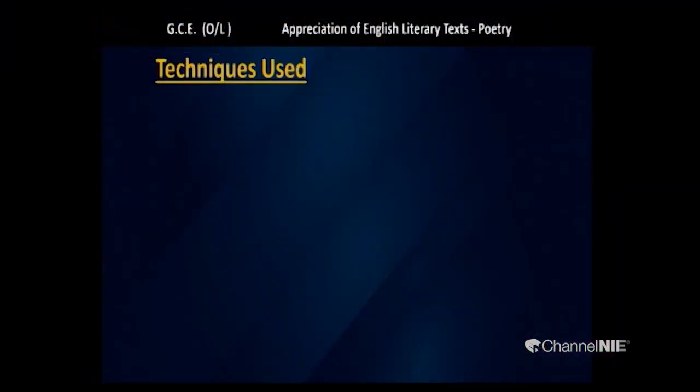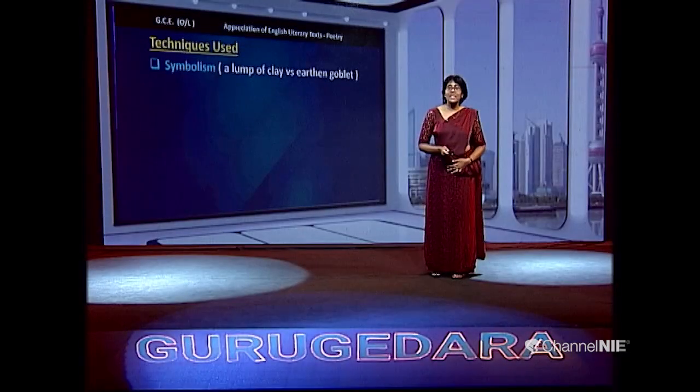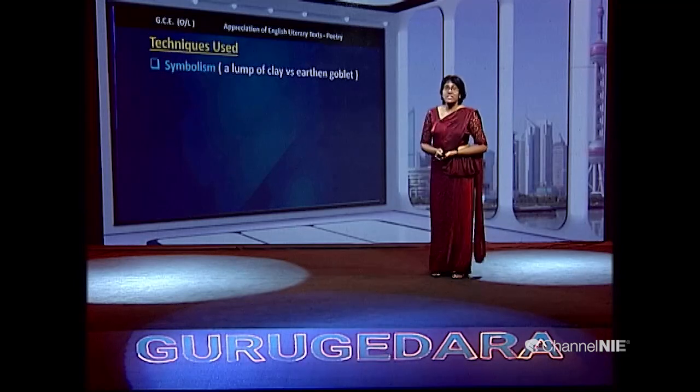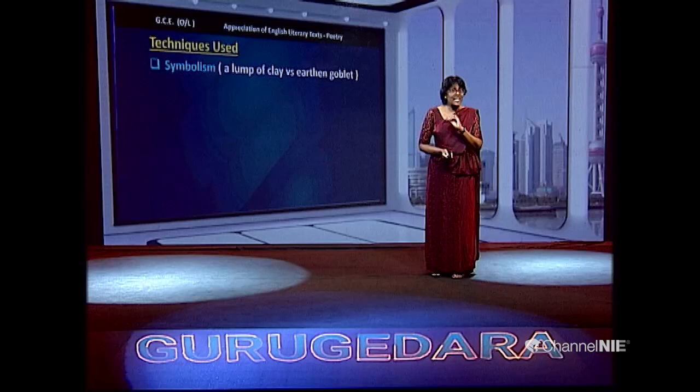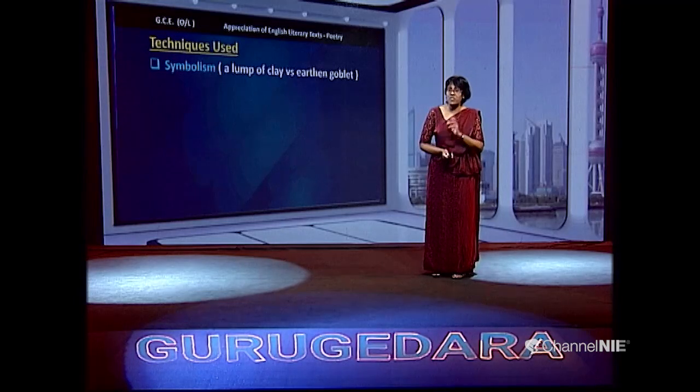We'll look at the techniques used by the poet. One technique we can refer to is symbolism. The symbols: you can see a lump of clay versus the earthen goblet. Lump of clay is a natural product. Earthen goblet is an artificial product.